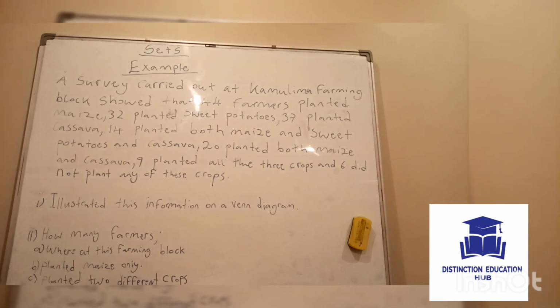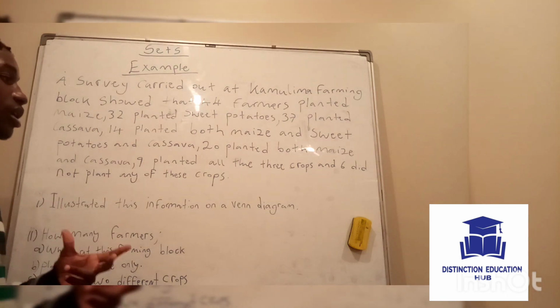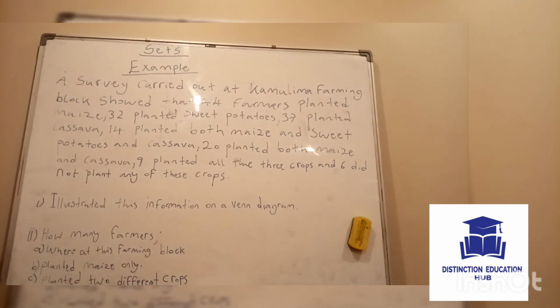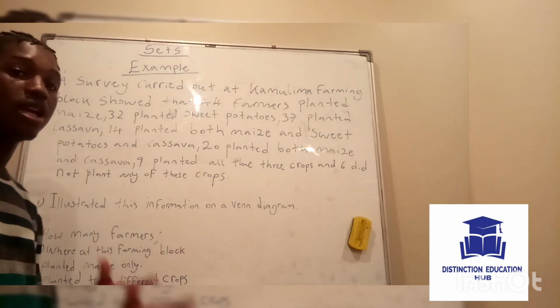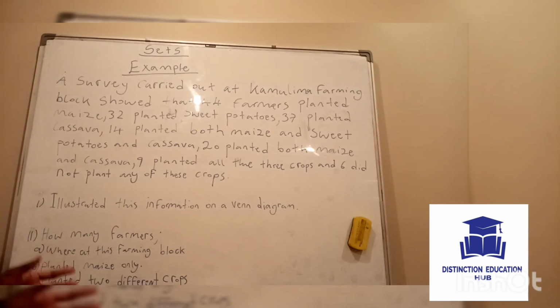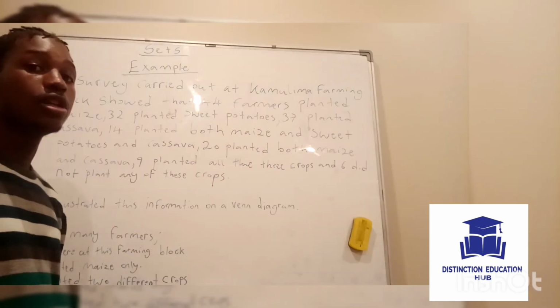Then we go to the questions. Illustrate this information on a Venn diagram. Then the second one, how many farmers A were at this farming block? B, how many farmers planted maize only? C, how many farmers planted 2 different crops?